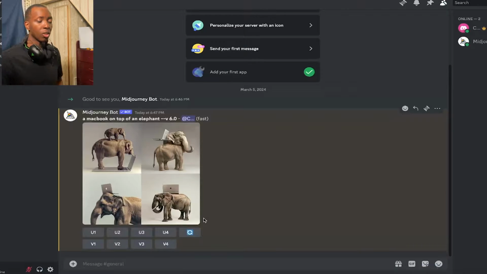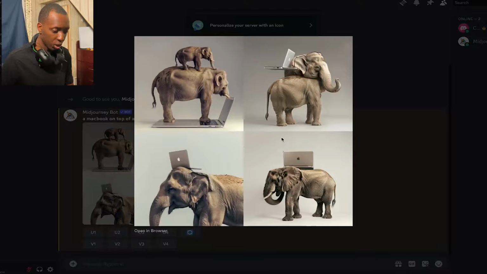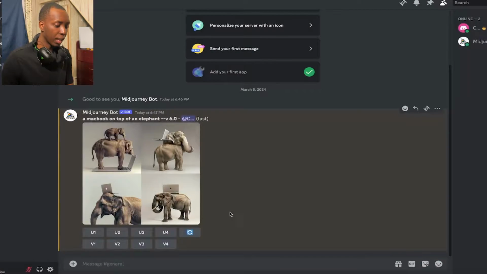Now in the settings, you can always adjust that, and we'll talk about that in a second. But here we have the MacBook on top of an elephant, so you see that Midjourney kind of got what we were looking for. This is pretty cool. Now the thing is, there's a lot to unpack even from just this alone.